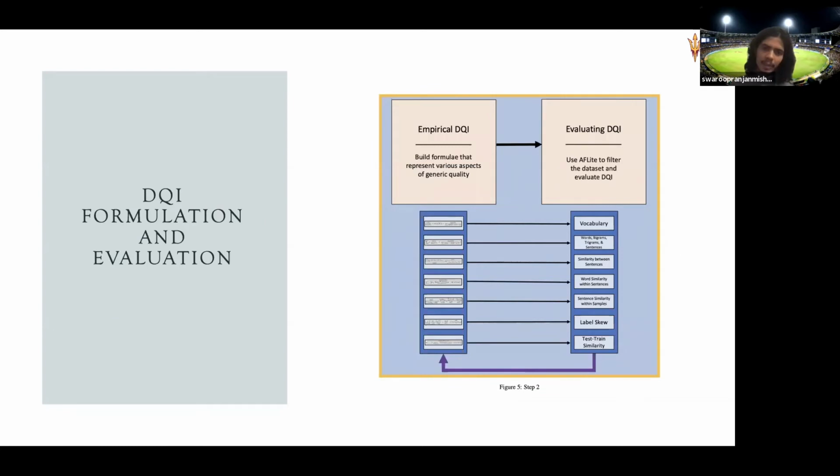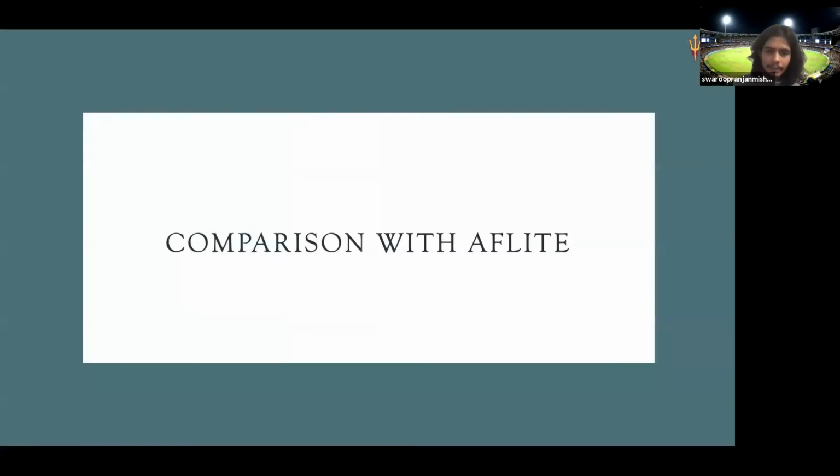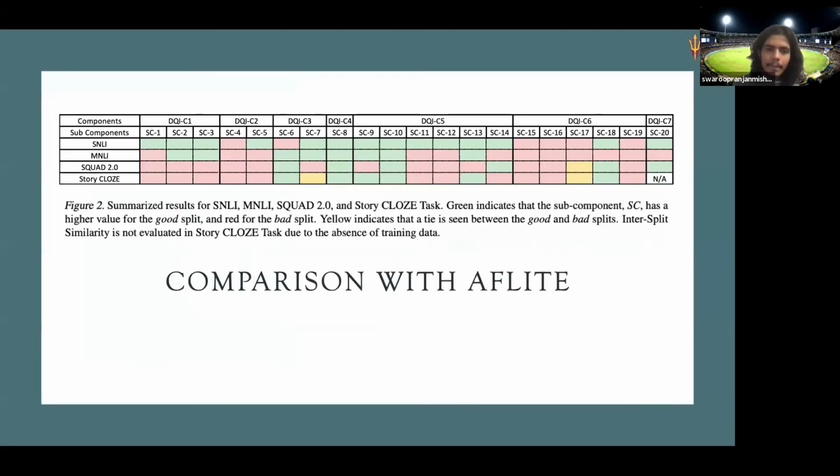But the thing is, they depend on a linear model to find the bias. So we want to see how the parameters we found stand with respect to AFLite. We do that comparison across 4 datasets: SNLI, MNLI, SQuAD, and Story Cloze.